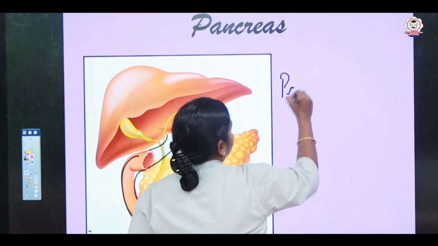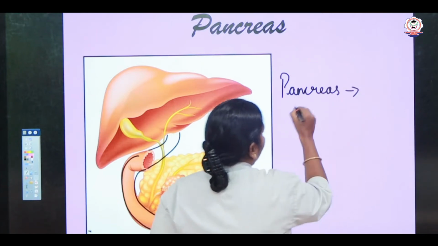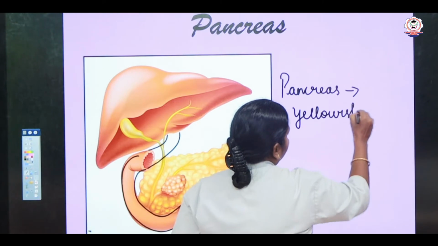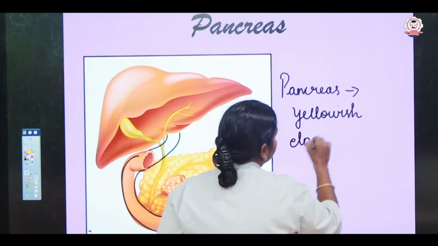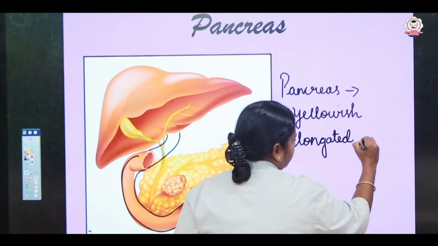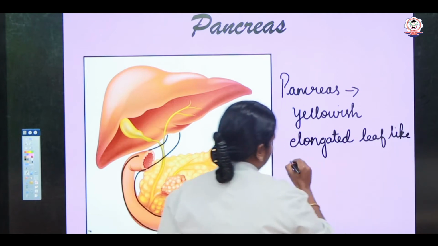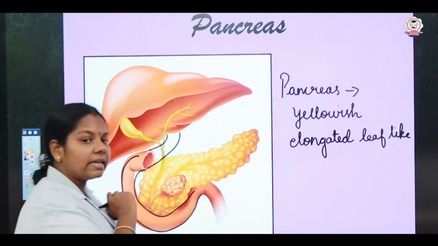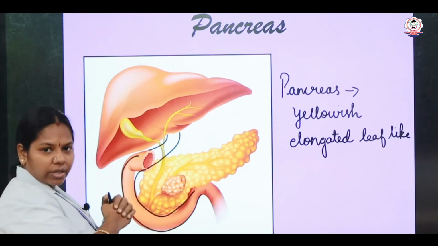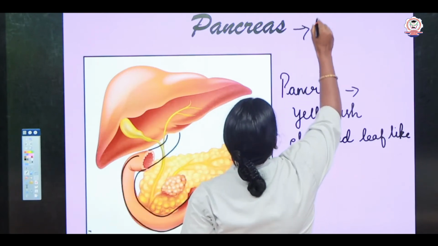So pancreas is a yellowish, elongated, leaf-like structure. And where is it located? It is located in the loop between the stomach and the duodenum. This pancreas, we can refer to as a dual gland.